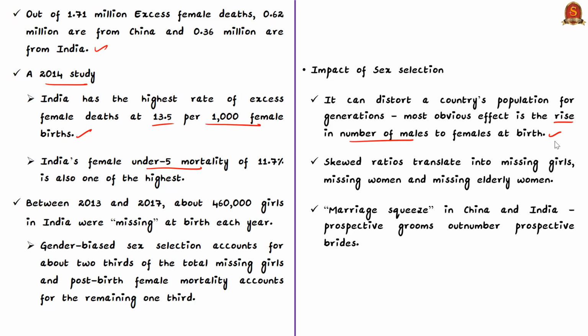The report also talks about a term called marriage squeeze in China and India. This refers to a situation where prospective grooms outnumber prospective brides. That is, men are unable to find women for marriage. Now, why we have to worry about this marriage squeeze is because it will result in more child marriages in the future. With this, now let's move on to the analysis of the next news article.